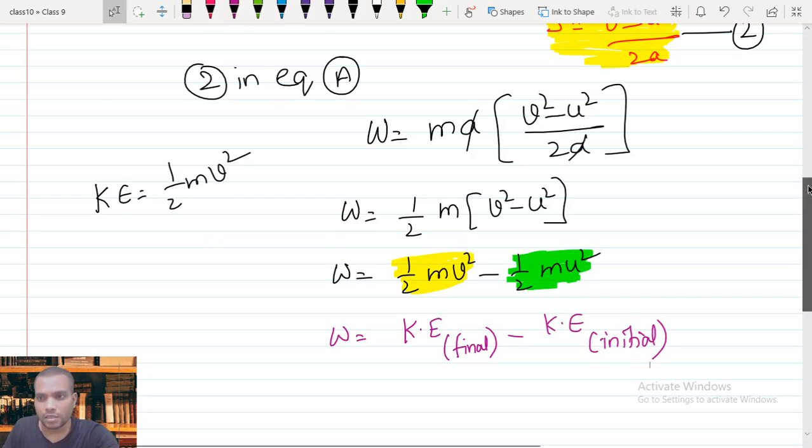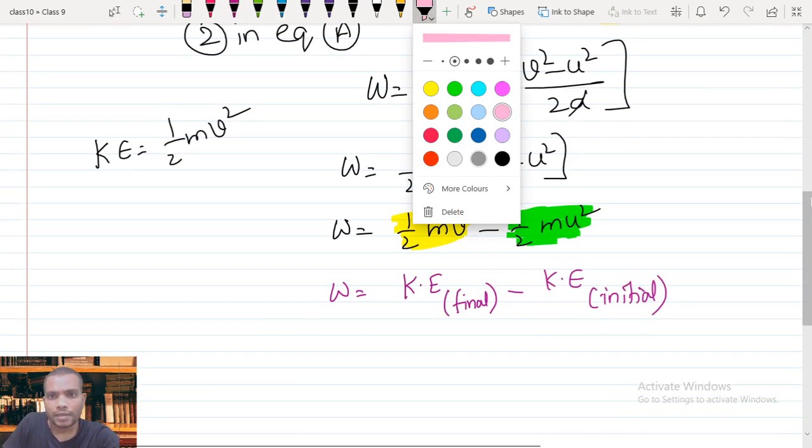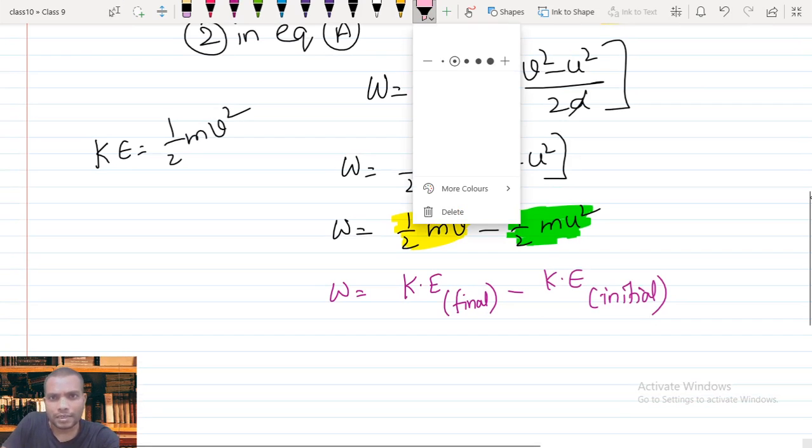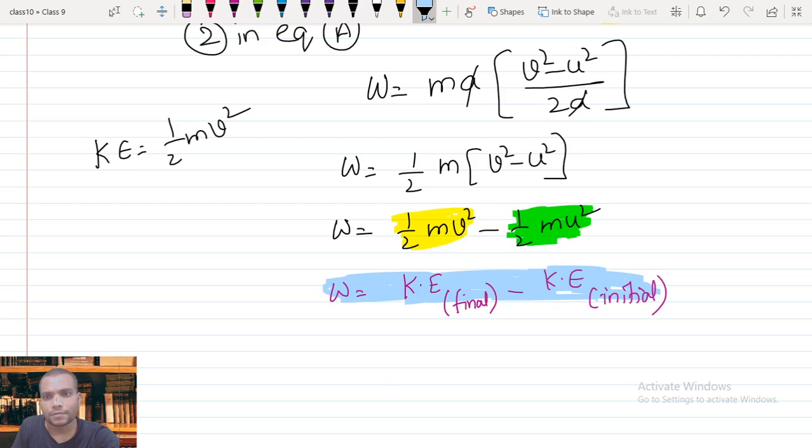Now if you look at this formula as a new formula for work, what is this? Another formula for work equals change in kinetic energy. So this is another formula for work: kinetic energy final minus kinetic energy initial, which is also called work.